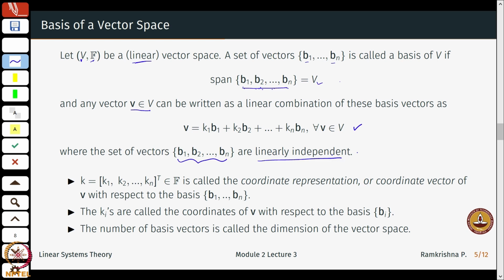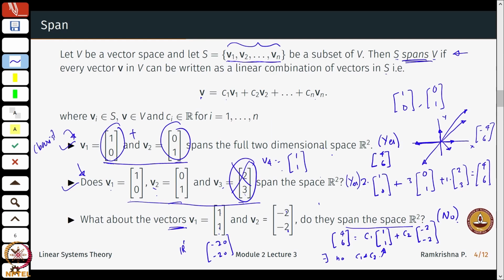So here you can just look at it. Are V1 and V2 linearly independent in the first case? The answer here is yes.